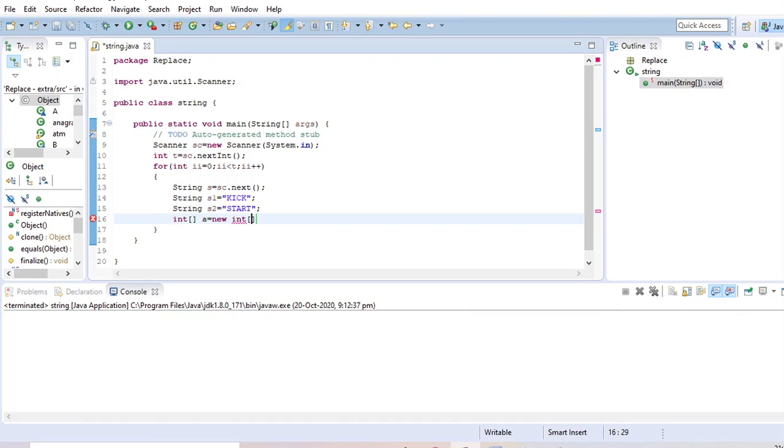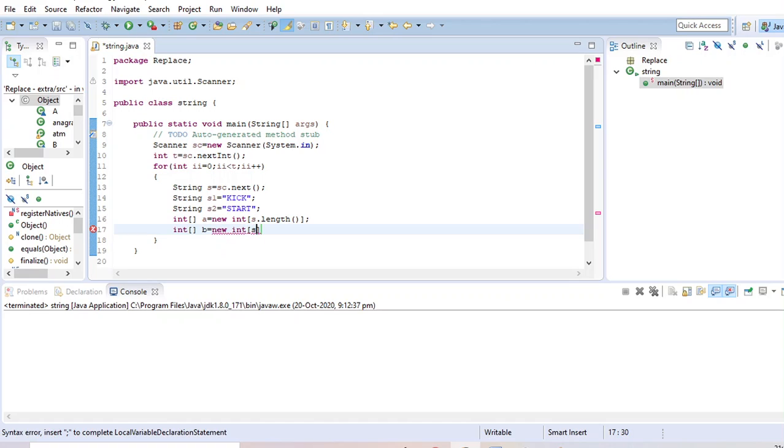And the length of this array A, I don't know initially how many kicks there are, so I'm just taking it as the string length. And array B again will be the string length.